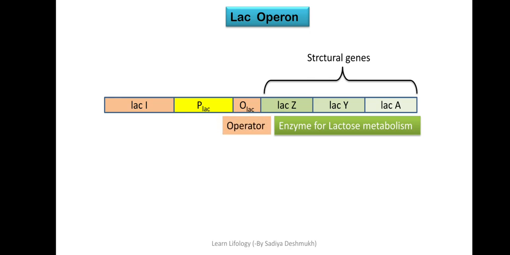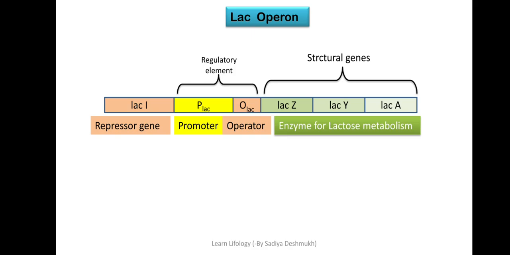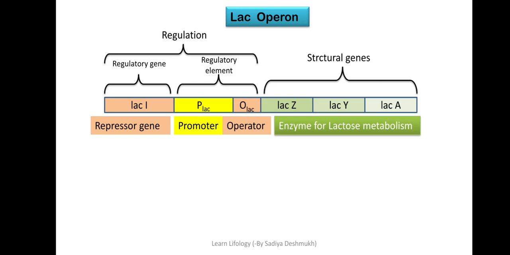Then O is the operator, P is the promoter, and P and O are the regulatory elements. Then lac I is the repressor gene, it will produce a repressor protein which will bind to the operator. This is called the regulatory gene, and together, regulatory gene and regulatory elements carry out the regulation. Okay, so this is the general structure of the lac operon.